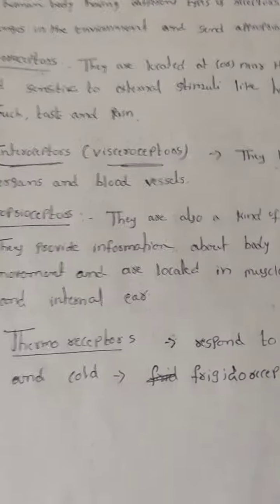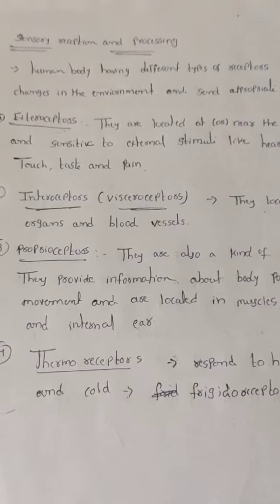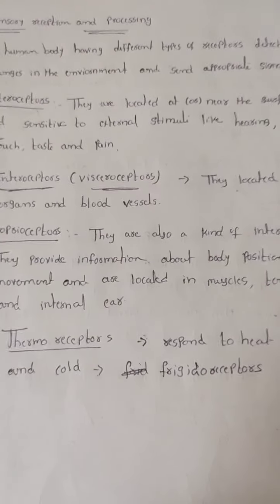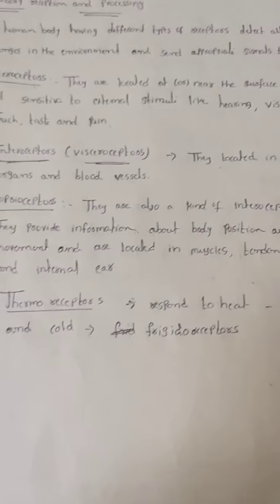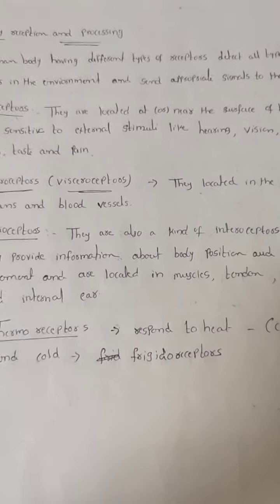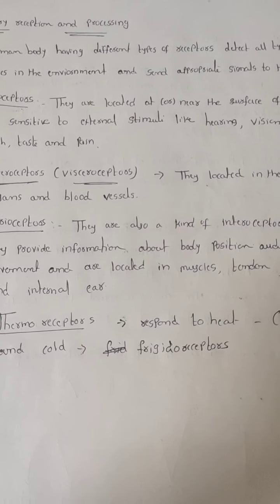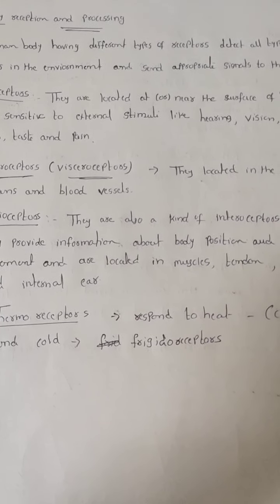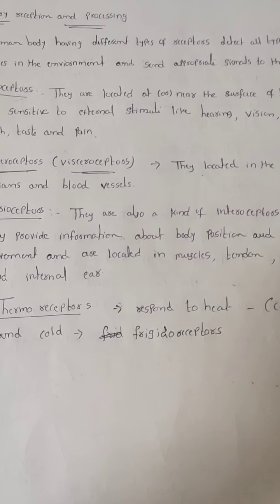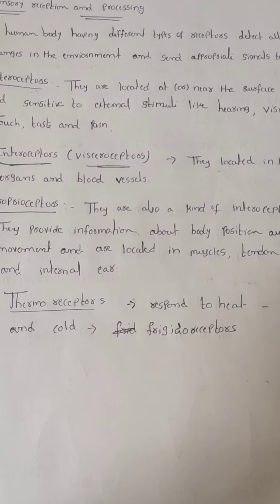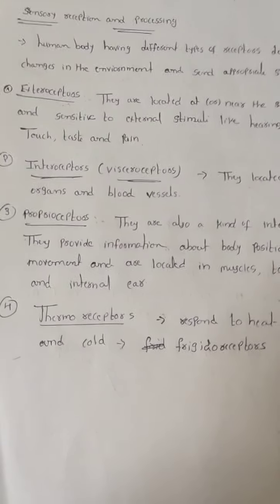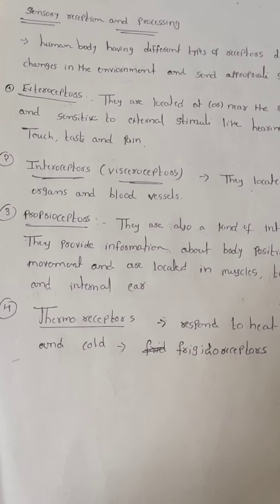Now see, in our body there are different types of sensory receptors based upon external stimuli. They can send appropriate signals to the body, through which you can maintain homeostasis. What are the receptors present in the body?